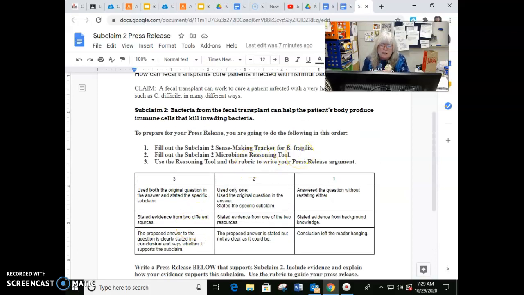Make sure you submit your reasoning tool and submit your sense-making tracker. All 3 of those will be scored, and that will be a grade. So you want to make sure you're going to have 3 separate grades, one for each one of those.